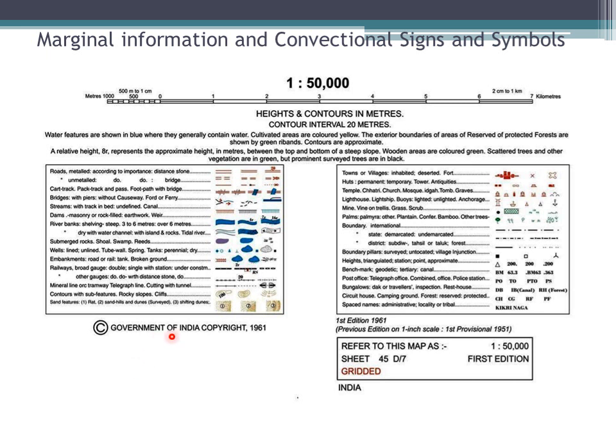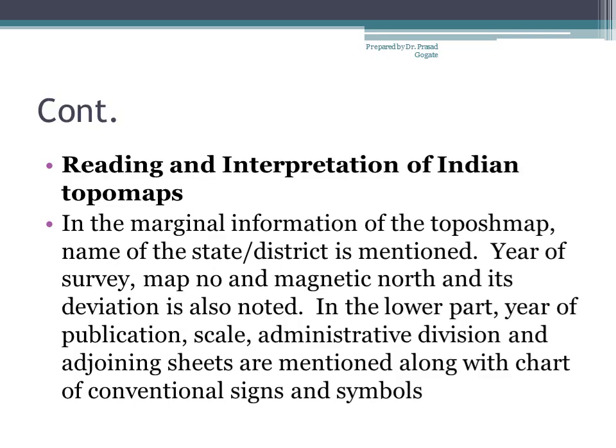So this is Government of India copyright when it is produced, and it's a first edition. So the previous edition was 1951, so it means it is very old. It is 47D by 7, which is gridded. Yesterday, in the last lecture, I discussed the 4-degree coordinate system. That's why it is gridded, meaning arbitrary grids are given.